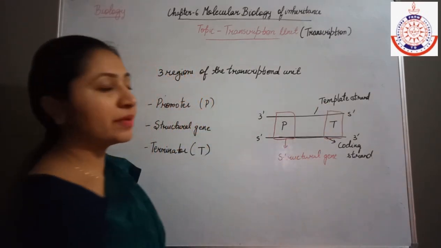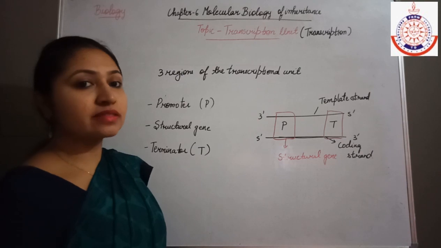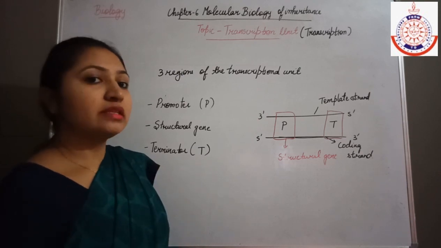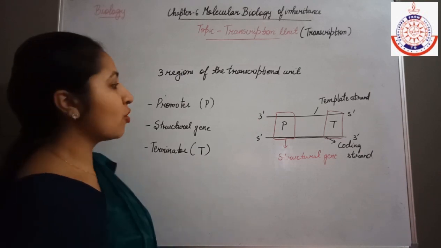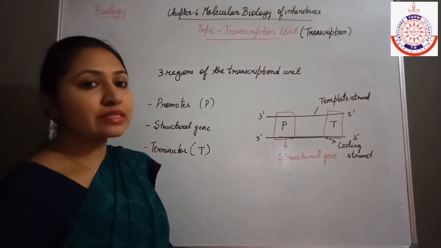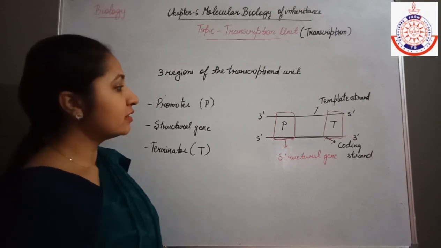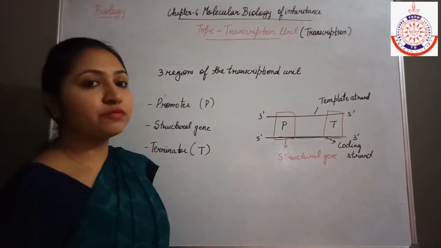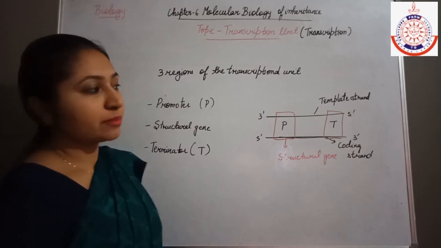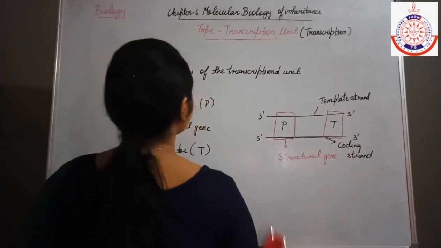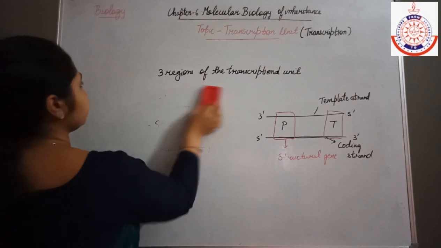Why does only the template strand transcribe the RNA molecule and not the coding strand? What is the reason behind that only one strand out of the two will transcribe? Let's discuss in detail.